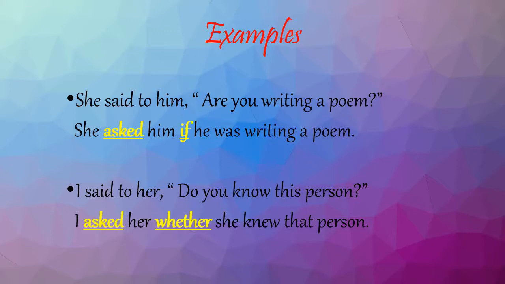Now here the reporting verb is asked and the connective word is if. Now the sentence is in second person form. It is about him, so you will change you to he. And the tense will also change. So are will change to was.